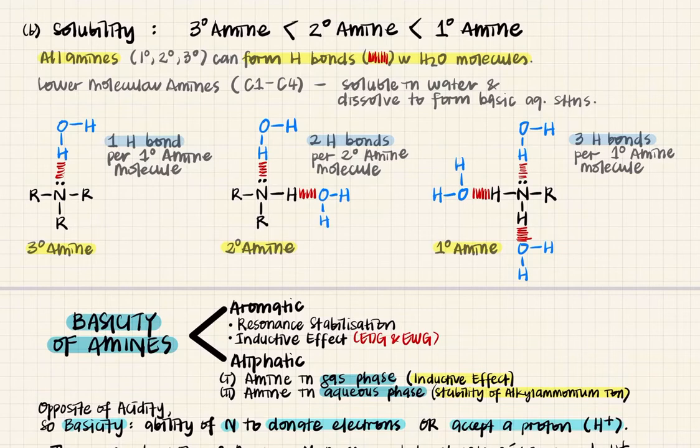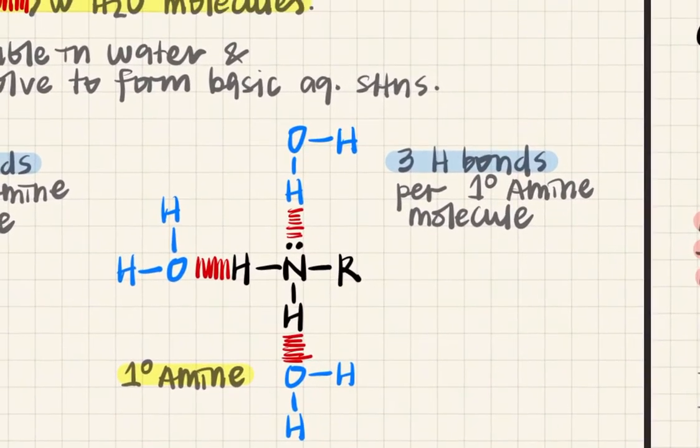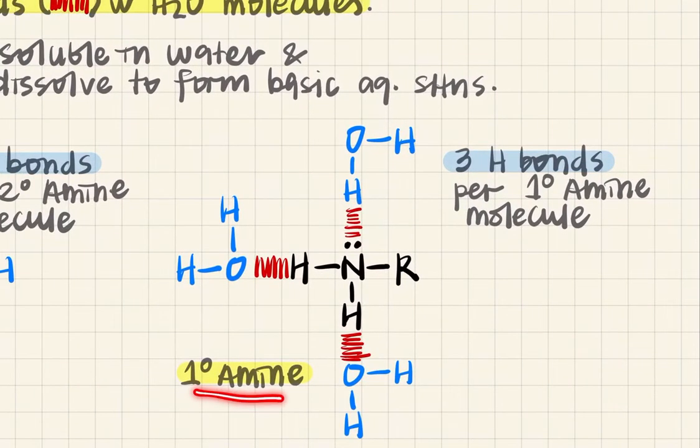Okay, so we're going to look at our first example. We have amine, primary amine. So primary amine has one R group. Okay, so if you look here, it has 2 hydrogens. Okay, so it can form 1, 2 hydrogen bonds with water, and here is your hydrogen bond. Okay, why can you form one more here? Because from here there is hydrogen as well.